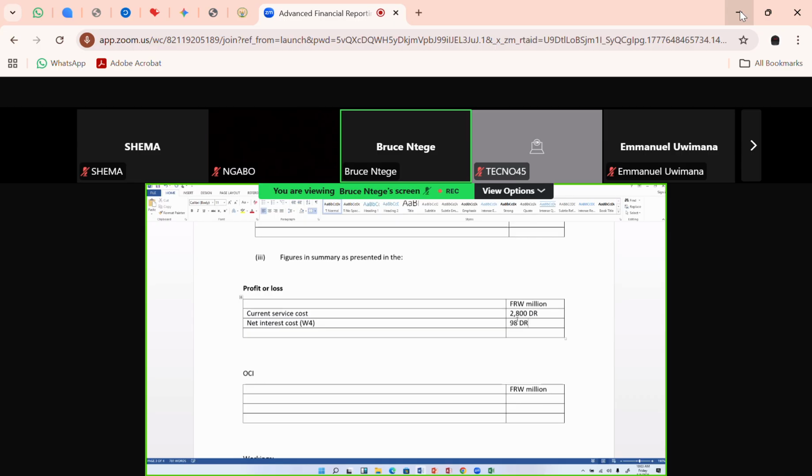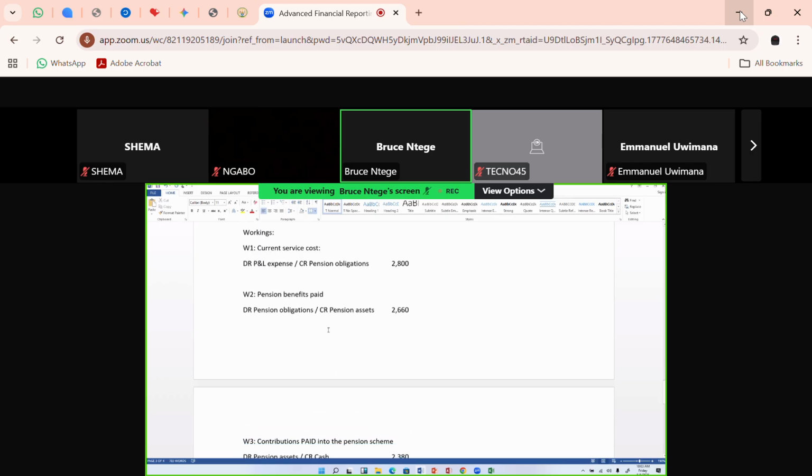So I've posted the debit entry in the profit or loss as a line called net interest cost, because that line is in the finance costs. While the current service cost could stand in a line like administration costs or other expenses. The net interest cost must always stand in a line called finance costs.